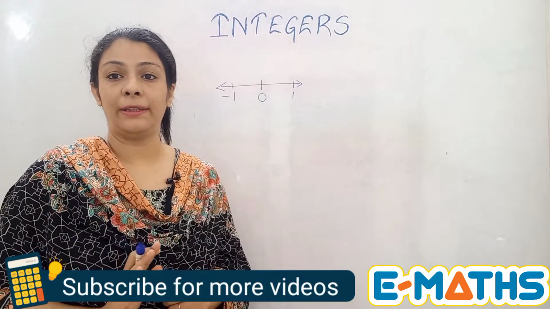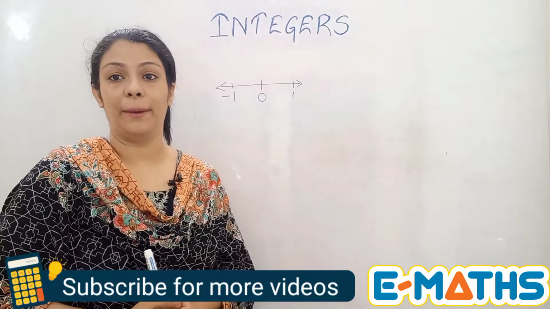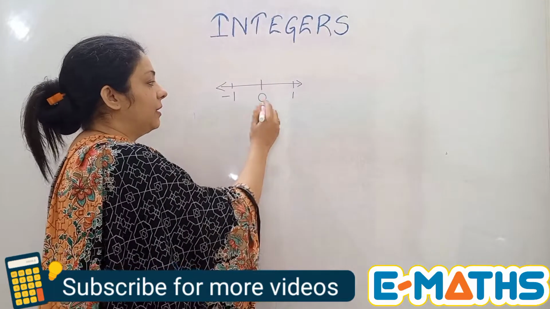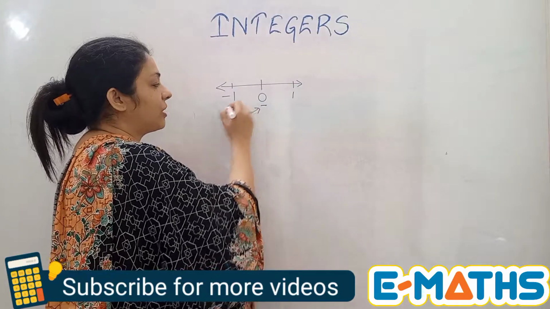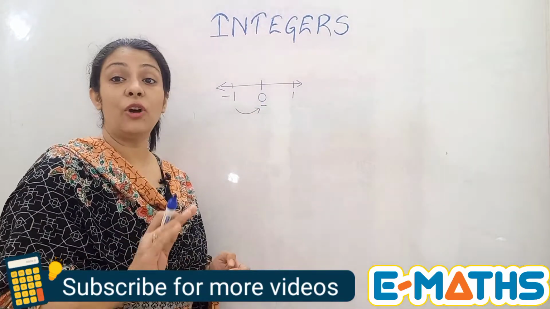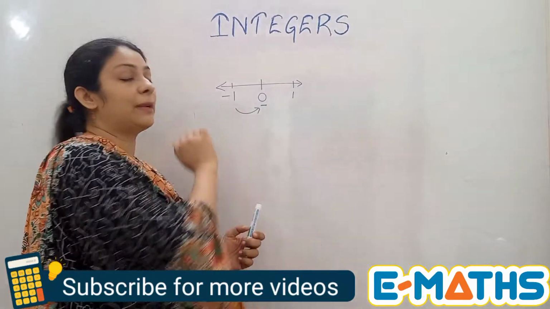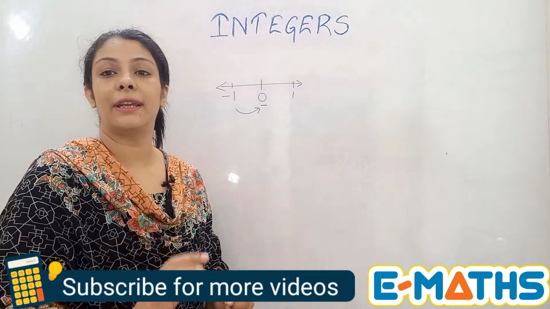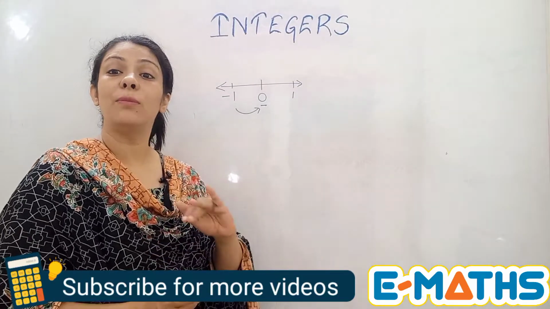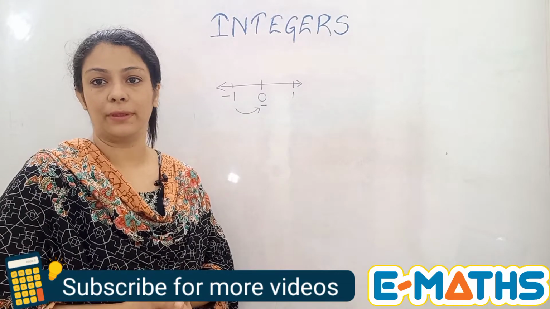One thing to keep in mind is always remember that if a number is on the right side of any number, that means that number is bigger. So if you see the number line, this 0 is on the right of this minus 1, that means 0 is bigger than minus 1. 0 is bigger than all the negative integers. And you can also say that minus 1 is the biggest negative integer, whereas positive 1 is the smallest positive number.